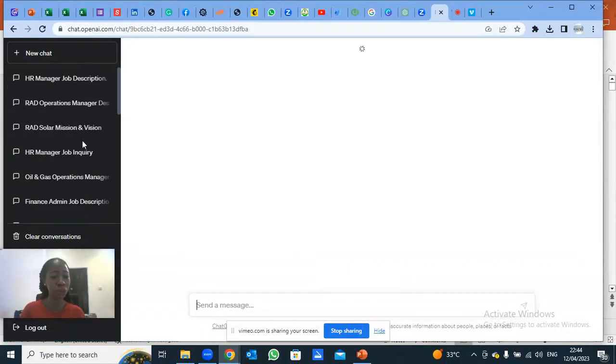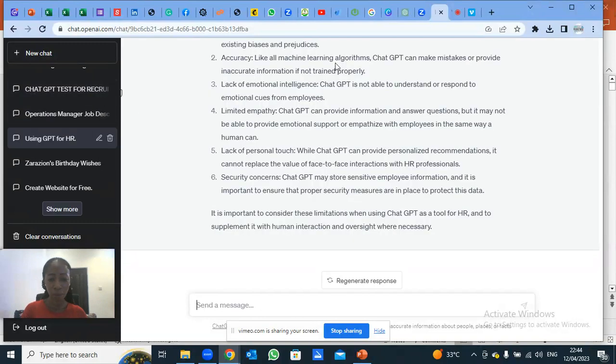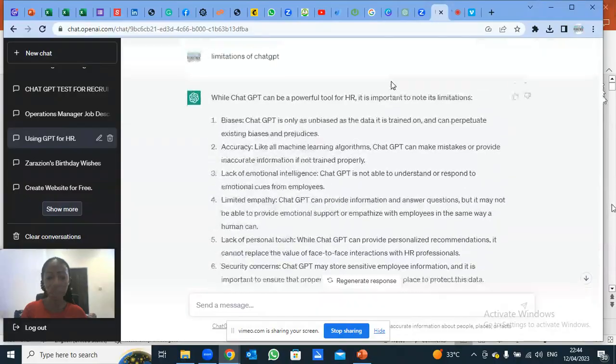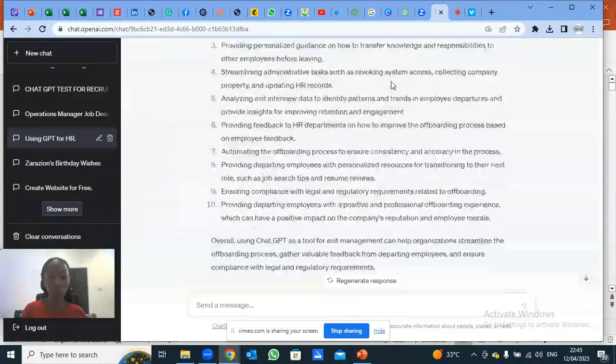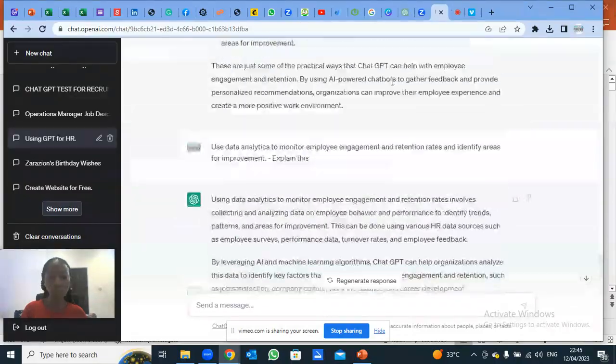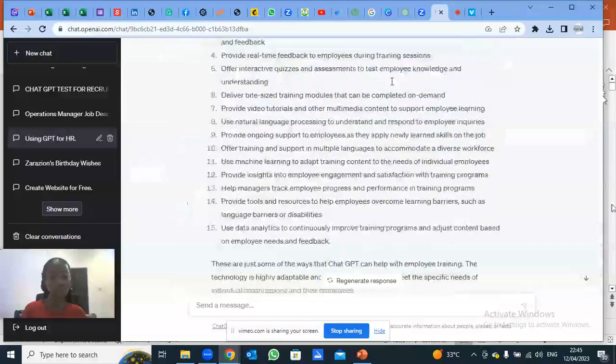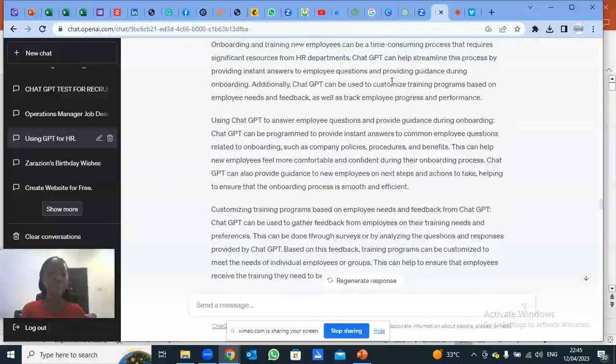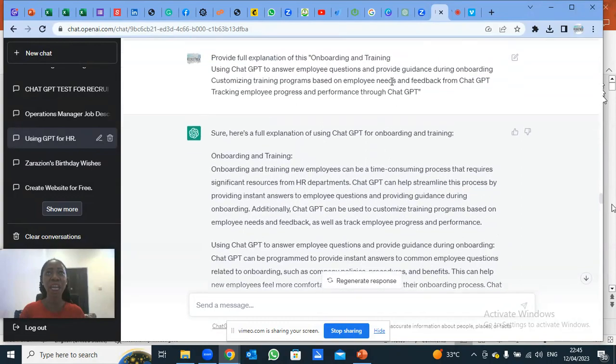So another one, using GPT for HR. This is also one of the tests that I did with GPT. I'm also going to show you how I use GPT for a proposal.